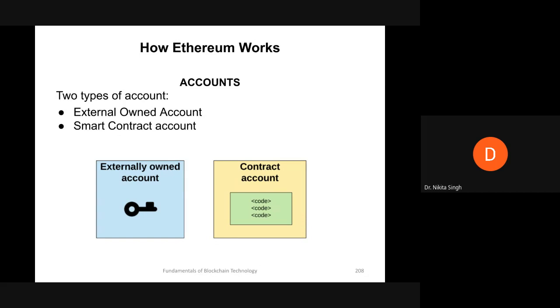So let us see what we are trying to say here. If we come back to this board, suppose we have an externally owned account.